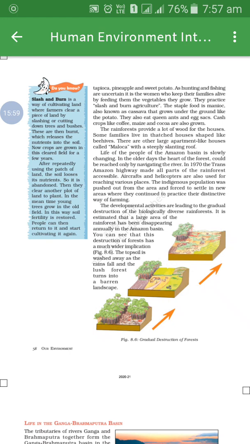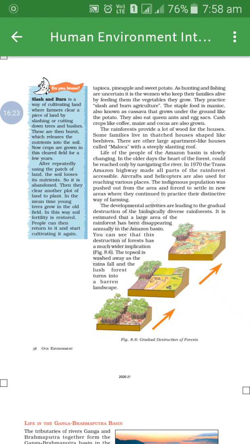The developmental activities are leading to the gradual destruction of the biologically diverse rainforest. Means here you can imagine what happened to that lush green area, the heart of the forest where the people were doing different activities. Now what happened?